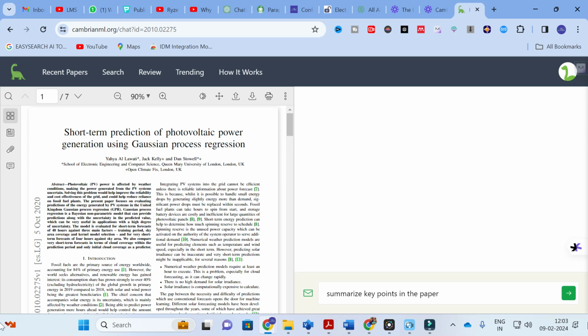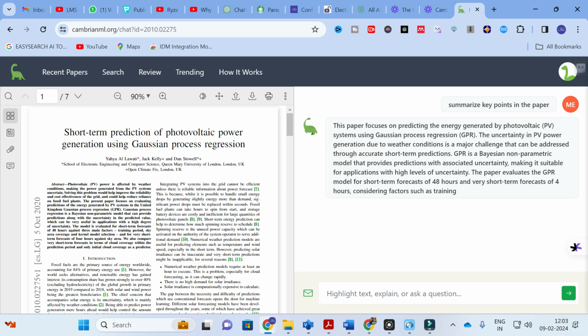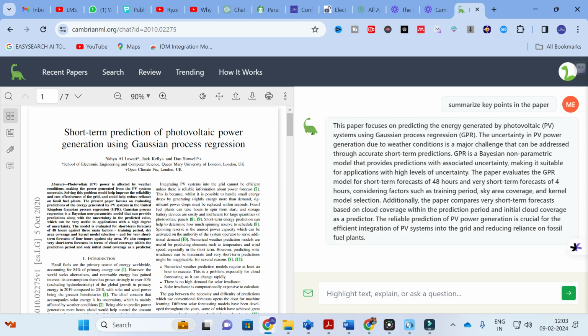So like that, I am going to give an input prompt: summarize key points in the paper. Here you can see that the Cambrain AI tool will generate a summarized version of this paper, what the paper focuses on. This paper focuses on predicting the energy generated by PV system using Gaussian process regression. The uncertainty in PV power generation due to weather condition is a major challenge that can be addressed through accurate short-term predictions. So like that, it will generate content.